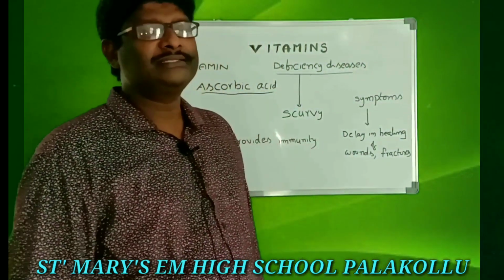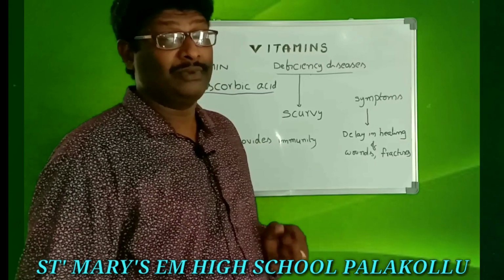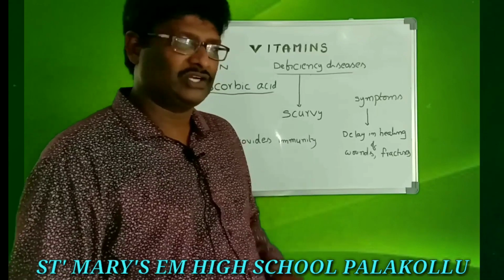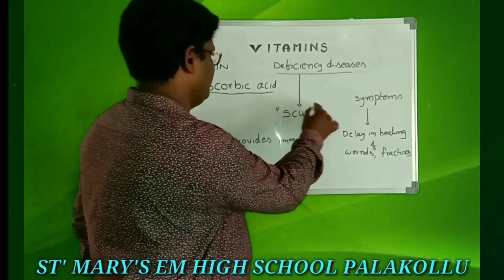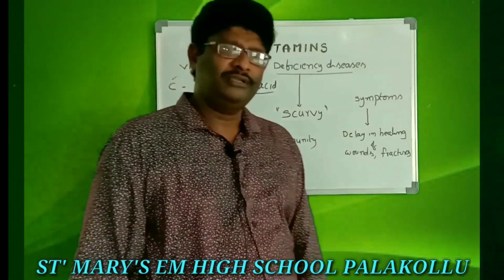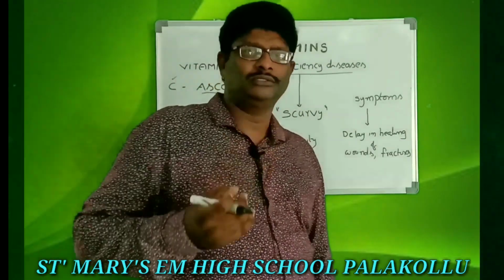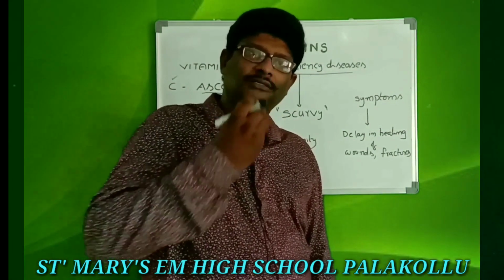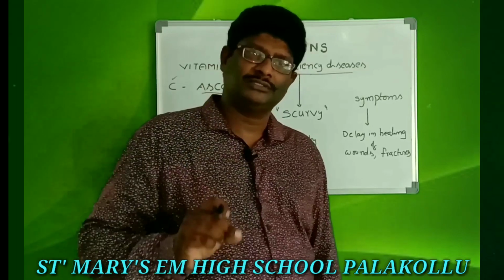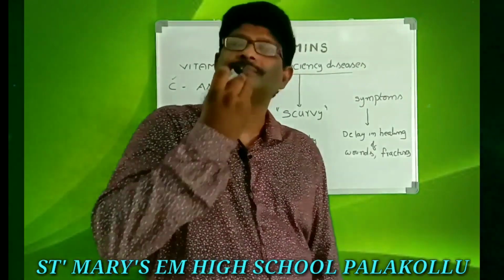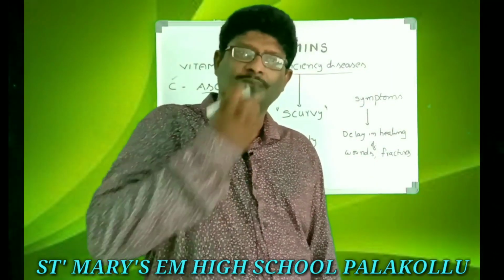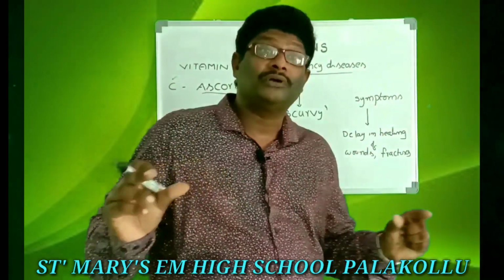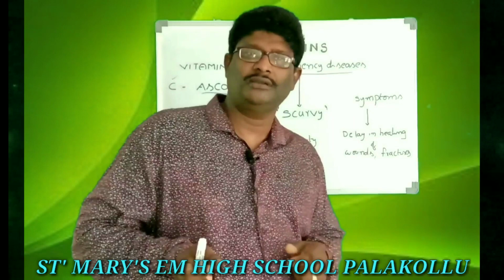One who does not have a sufficient amount of ascorbic acid in the body suffers from a dangerous disease called scurvy. What is that? Scurvy. What is scurvy? From the mouth, especially on the top of the teeth, there are some injuries, and from those injuries blood drops come out. In Telugu, we say, blood oozes from the gums and teeth. That is called scurvy.